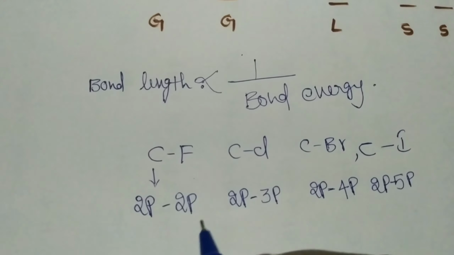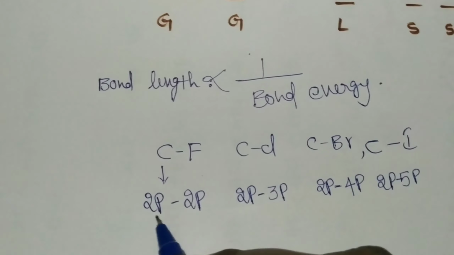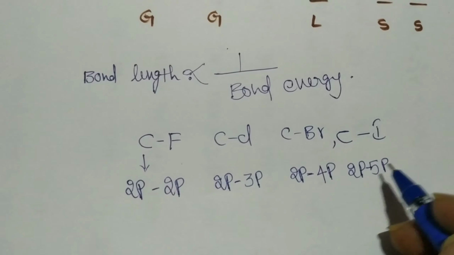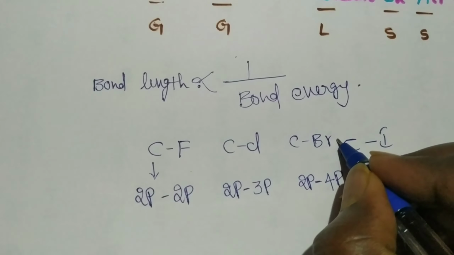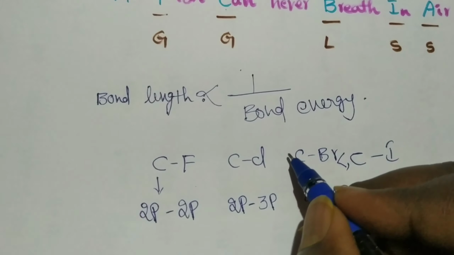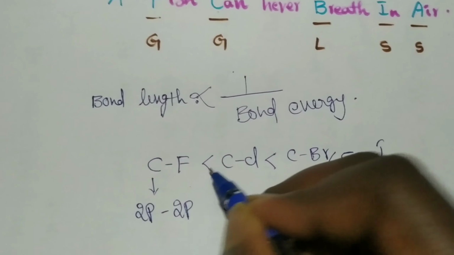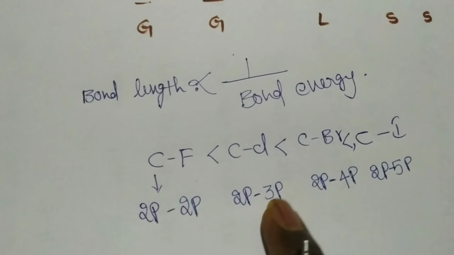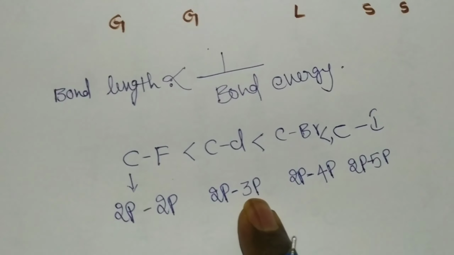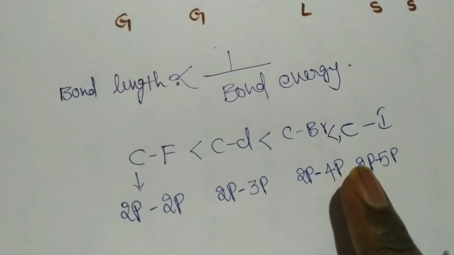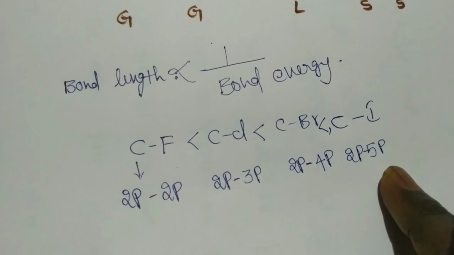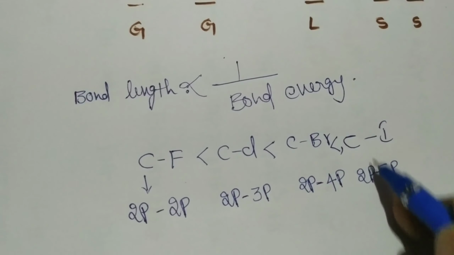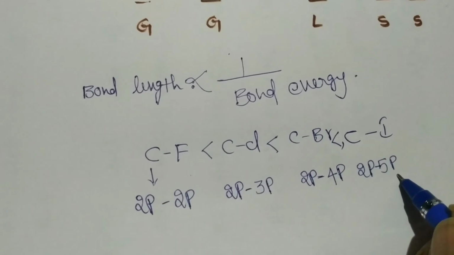Now see, 2p and 2p belong to the same shell. Here 2p-3p, 2p-4p, 2p-5p, so the length is increasing. So C-I has more bond length compared to C-Br, C-Cl, C-F. C-F has less bond length than C-Cl. C-Cl has less bond length than C-Br. C-Br has less bond length than C-I. So C-I has the greatest bond length. This is the bond length order.